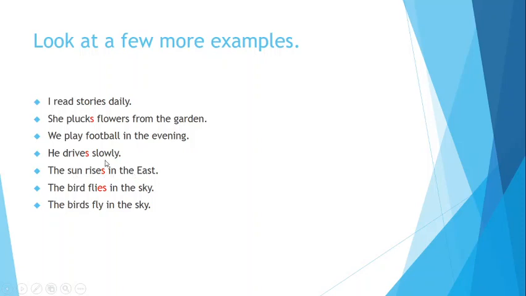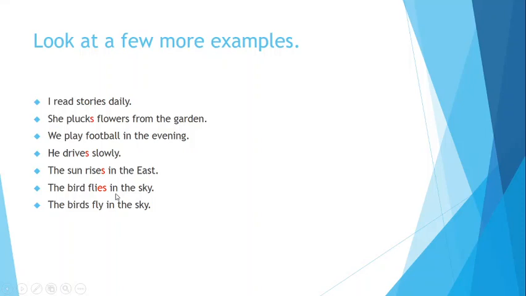So he drives slowly. The sun rises in the east. Okay, he drives slowly means it's his habit. It shows the habit of any person, as we know that present simple tense also shows habits. The sun rises in the east. So this is also, you can say, a daily activity or a general truth. It is a general truth that the sun rises in the east, and the bird flies in the sky.